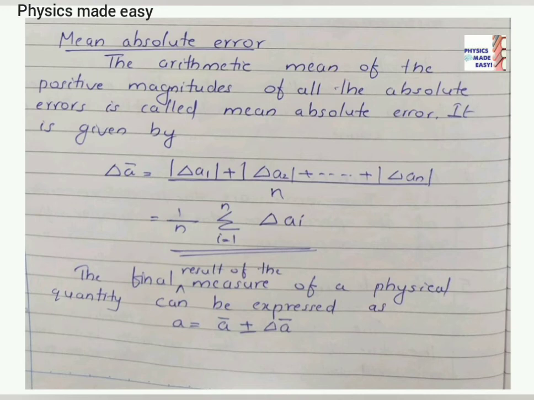That is known as mean absolute error. So here delta A bar, that is mean absolute error. We can write that as magnitude of delta A1 plus delta A2 plus etc. delta An by n, that is 1 by n sigma i equal to 1 to n of delta Ai. The final result of the measure we can write as A is equal to A bar plus or minus delta A bar, delta A bar.